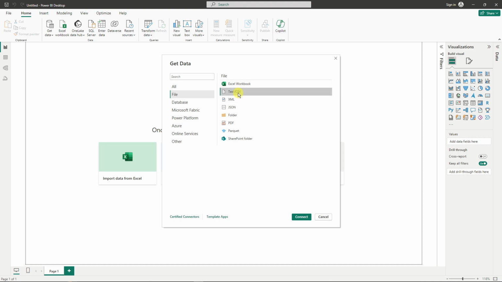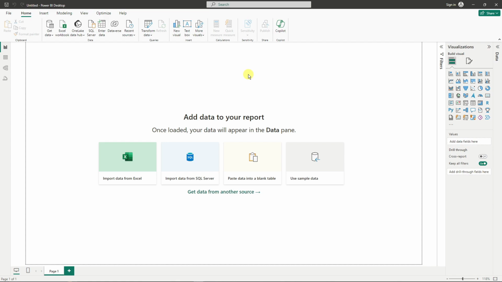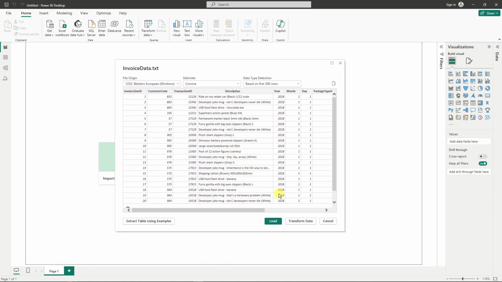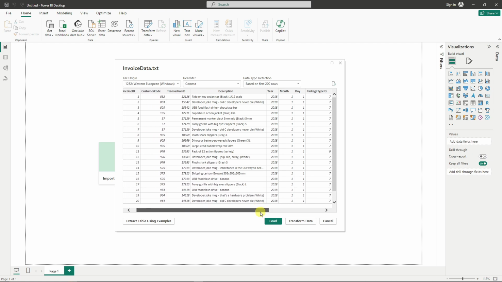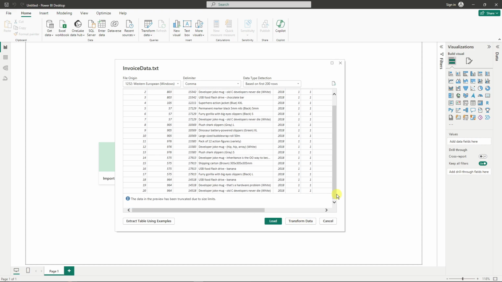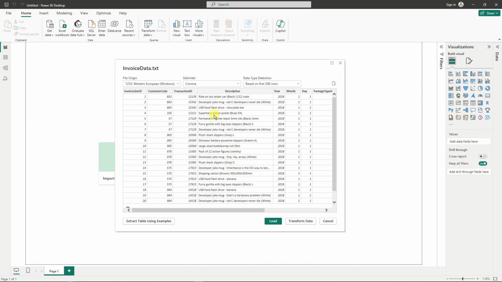So if I click on text format right here, I'm just going to pull up my file right there, invoice data. So you're going to see this one. You're going to have two choices. Sorry about that. So you can either load as it is or transform data, which is the most recommended option. Transform data helps you transfer everything that corresponds with Power BI. Rather than just clicking load, it will load as it is, and then you're going to have a hard time. It will not reflect it properly.